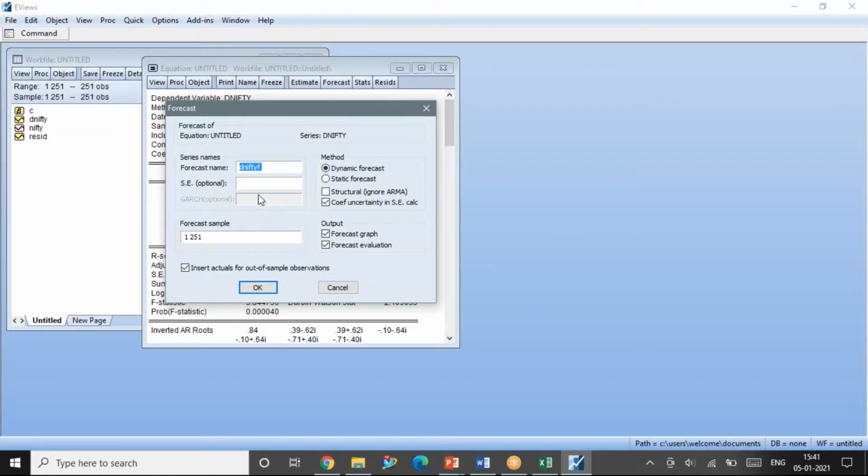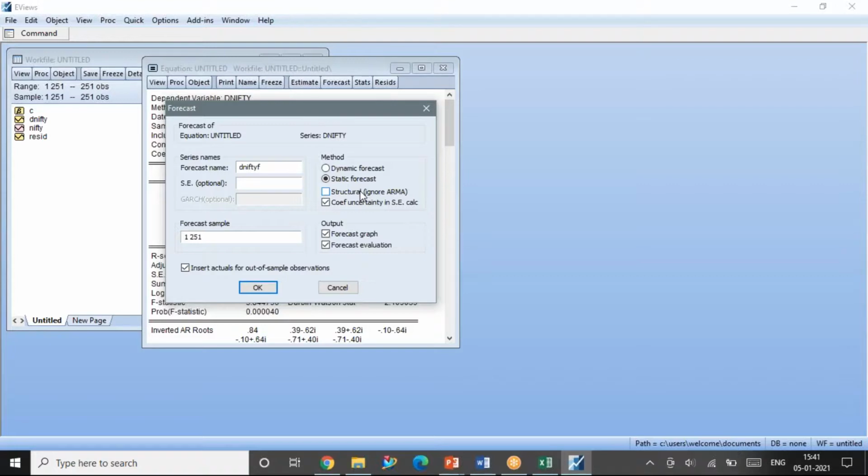That's all I have, so a new series will be generated here. I'm not going for a dynamic forecast; I'm going for a static forecast. I will tell you the reason. Since my AR terms are 2, 5 and 7, it will consider the first one, AR2, so I will be able to predict only the next 2 values, because it will assume that.